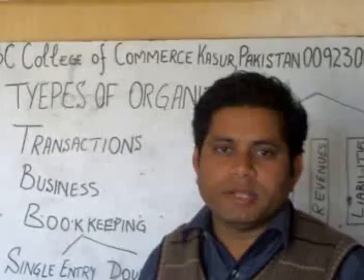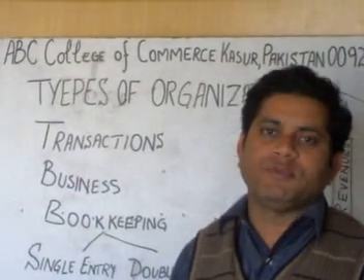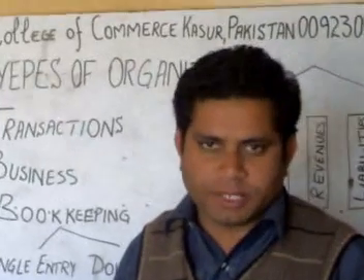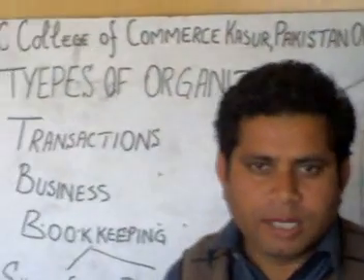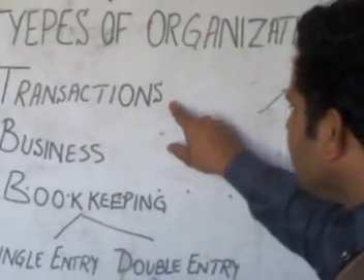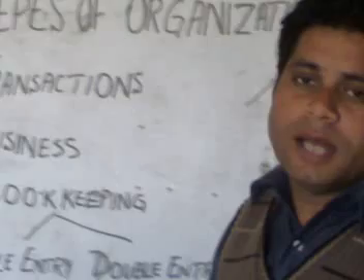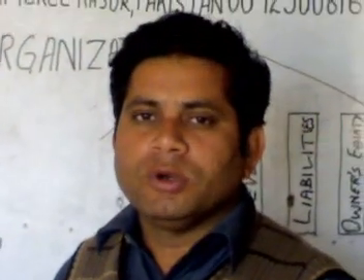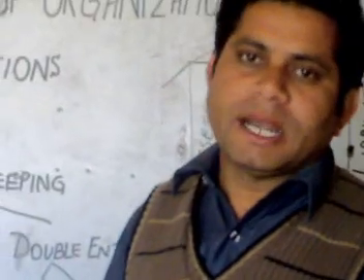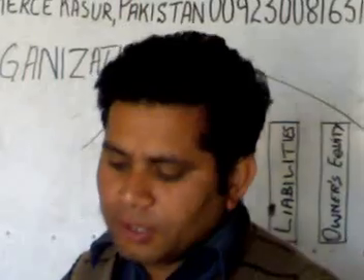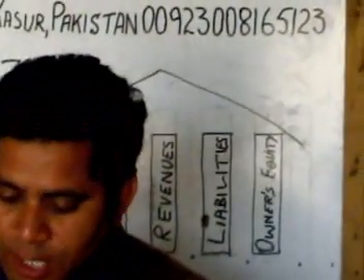To understand accounting, we have to understand some basic concepts of accounting. First of all, we must know about transactions. Transactions are dealings or exchanges between two or more parties which are recorded in the books of accounting.